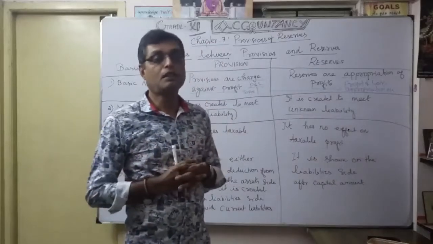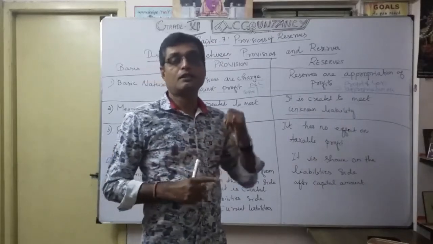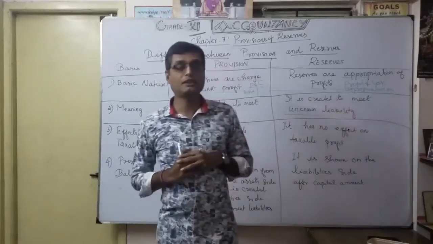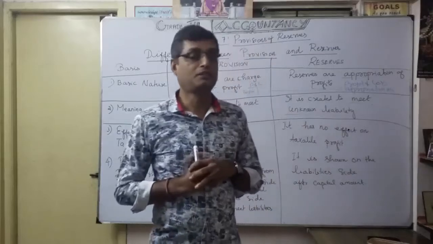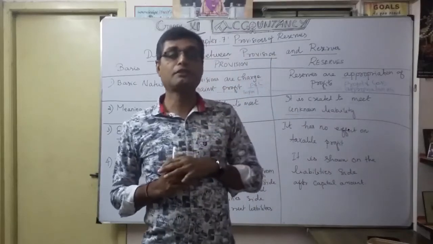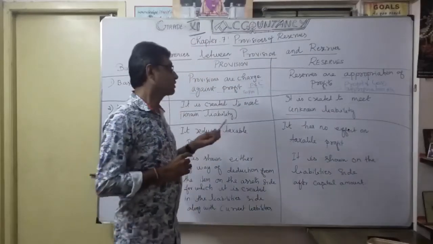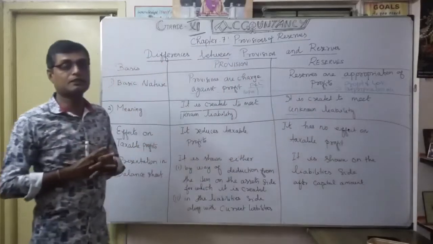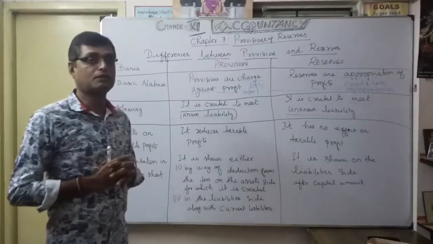We discussed a lot of reserves. One is the debenture redemption reserve fund, then the workmen compensation fund, and the investment fluctuation fund, like that. Those are for unknown liability, whereas a provision is for a known liability. That's the second very, very important point for that differentiation.